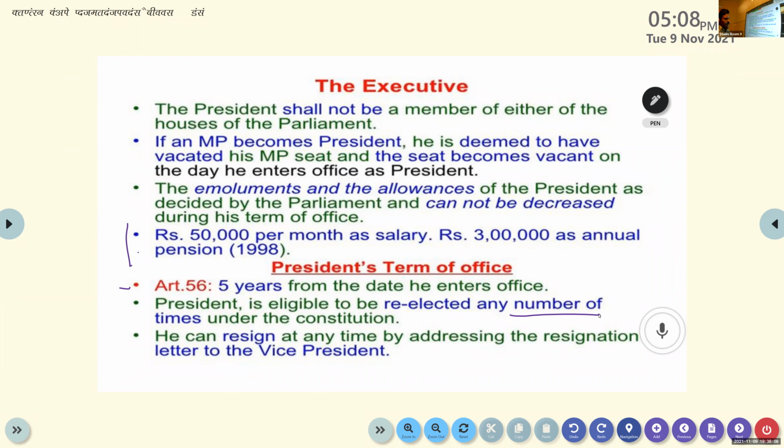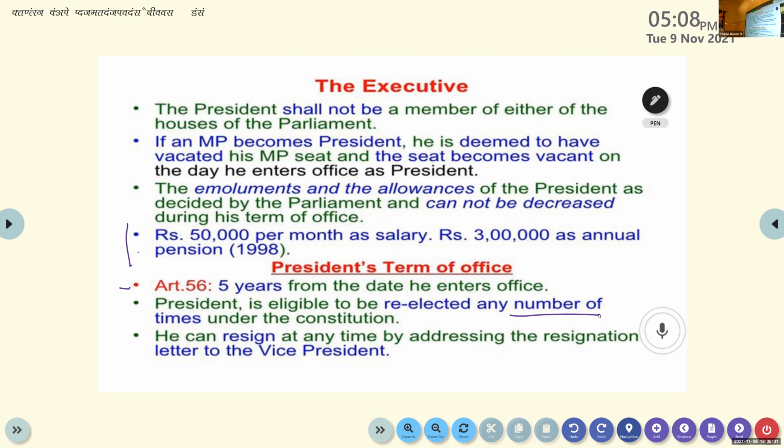He's the head, right? So there is nobody over him. So to whom does he submit the resignation letter? The vice president. Repeating one more time: the president shall not be a member of either of the houses of the parliament. If an MP becomes the president, he is deemed to have vacated his MP seat, and the seat becomes vacant on the day he enters office as the president.